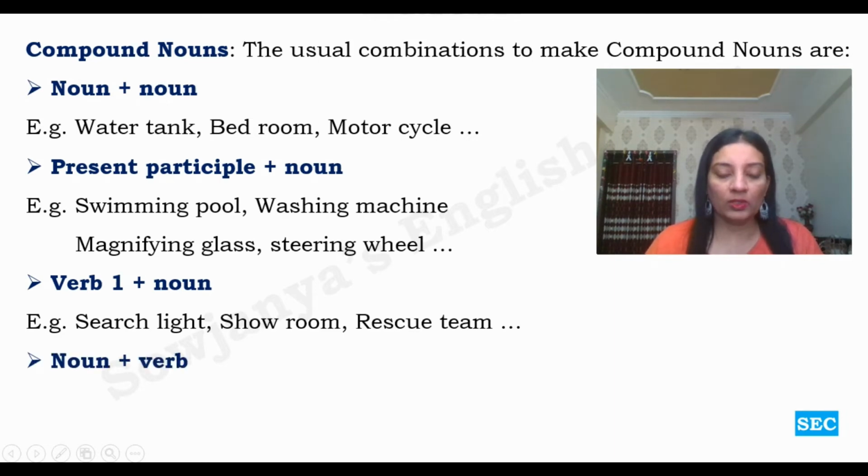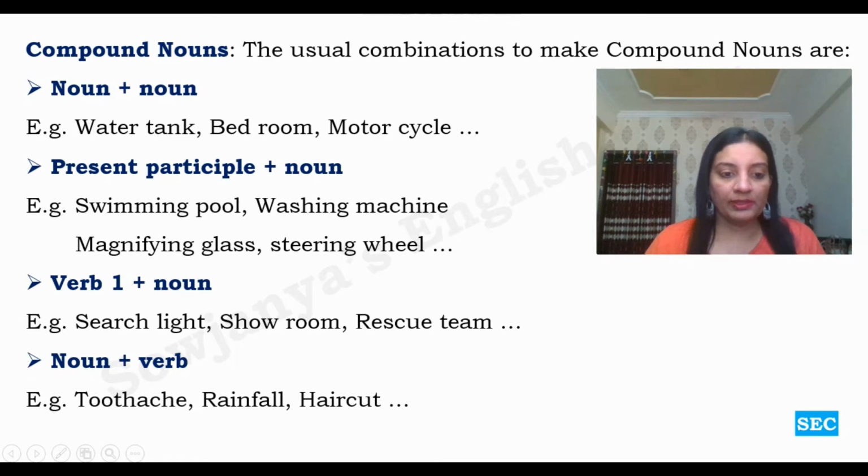Noun plus verb combination. For example, toothache, rainfall, haircut. These are used as single compounds. There is no space between them. They are called closed compound words. Toothache, a tooth that aches. Rainfall, rain that falls. Haircut, hair that is to be cut. So noun plus verb combinations.